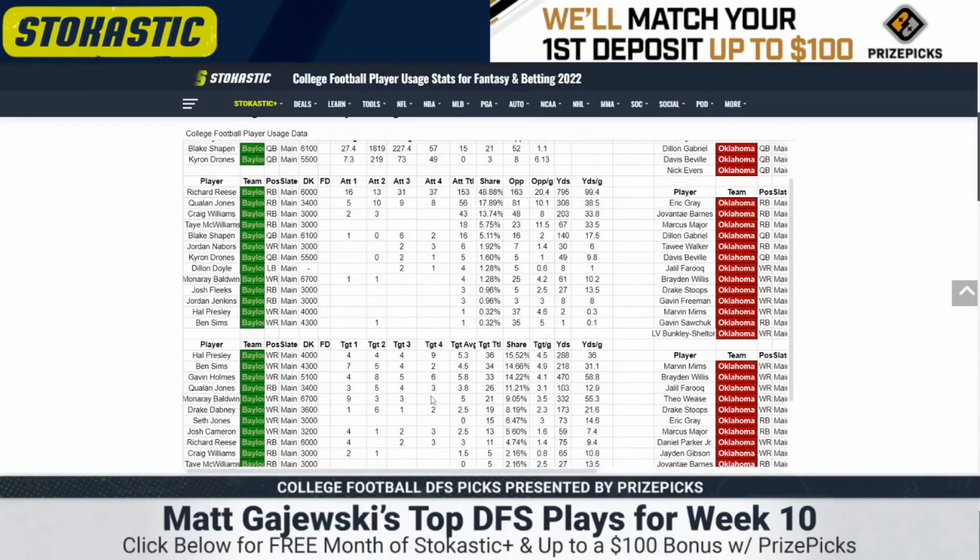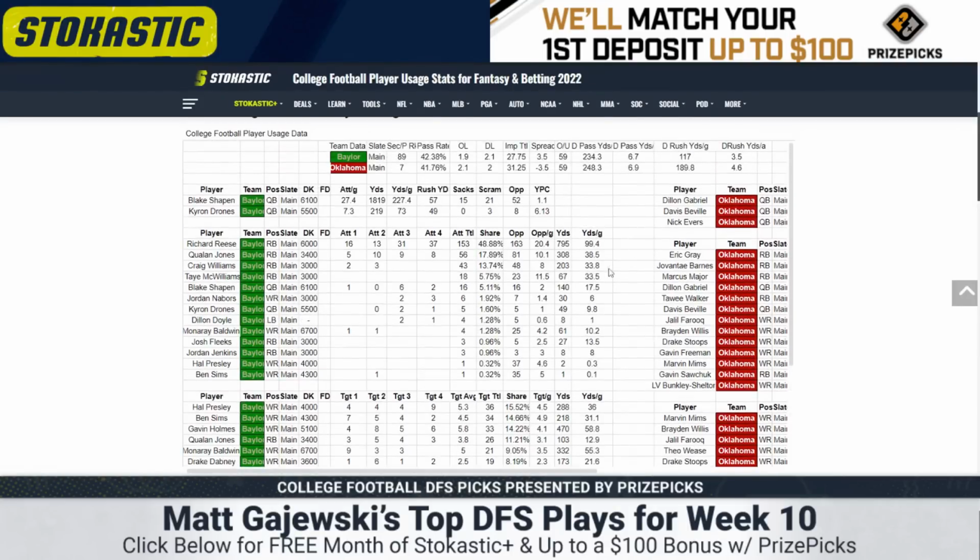Anyway, the receivers, Monterey Baldwin, questionable here. That's a big question for this offense. They've just ebbed and flowed at receiver all year long. It's been one week Monterey pops up, then Gavin Holmes. Hal Presley had a 9-target game last week. Tight end Ben Sims has been involved. Drake Dabney went down for the year last week, so Sims should be even more involved. It's a dice roll with Baylor pass catchers. I'd rather play Reese.